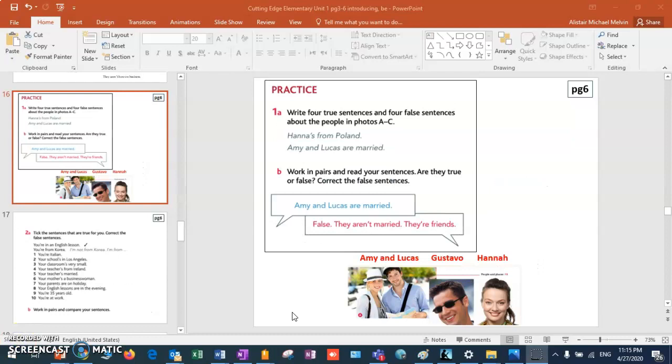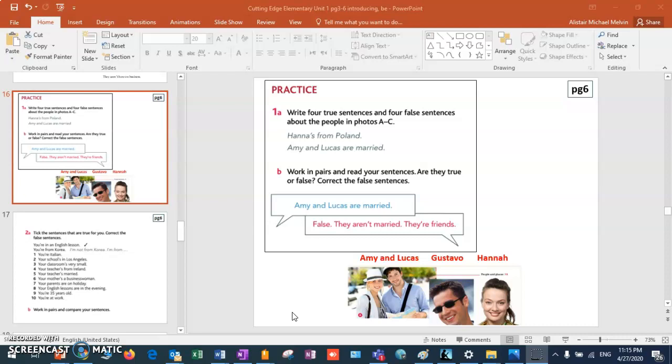So now we have to make true and false sentences about the people in the pictures. So I'll make one true and one false about each picture. Amy and Lucas are from Italy. That's false.